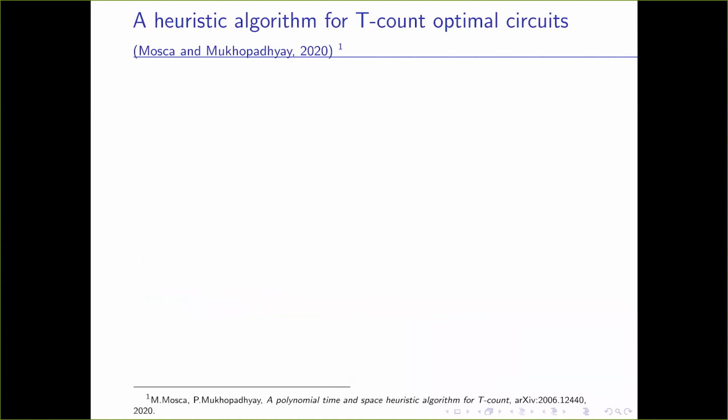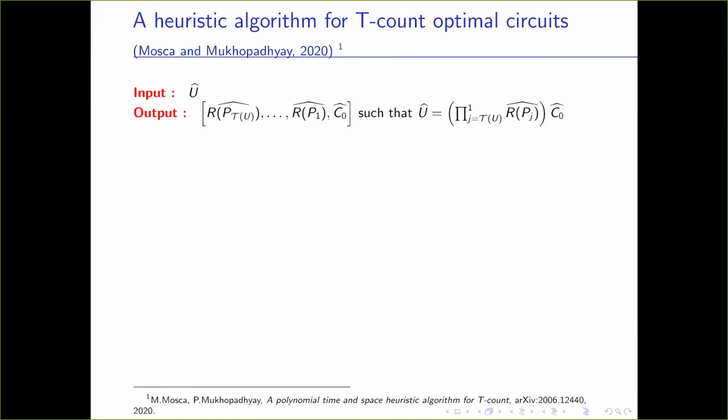Okay, so this heuristic algorithm was given by me and Michele. Here the input is the channel representation of a unitary, and we actually get the decomposition of this unitary. That is, we actually get the circuit for this unitary. Okay, and the intuition is as follows. We know this unitary can be written in this way. The product of RPJ inverse times this channel representation of this unitary gives a Clifford.